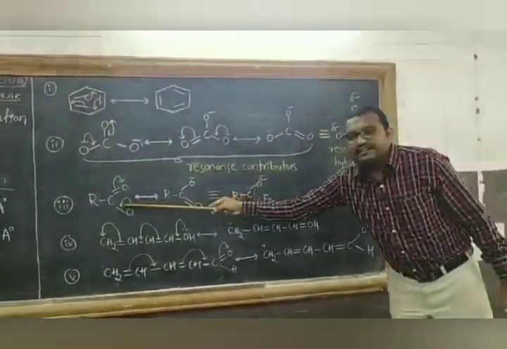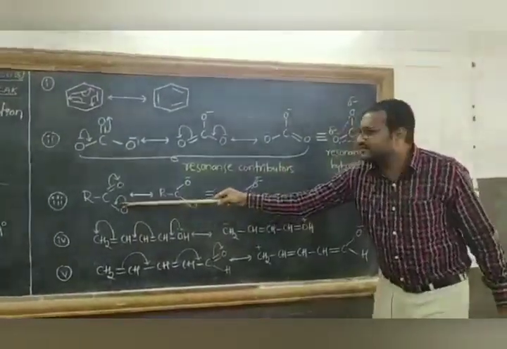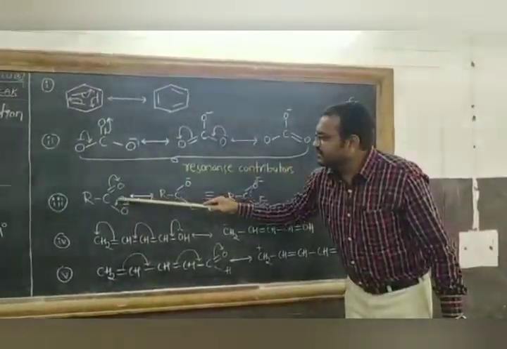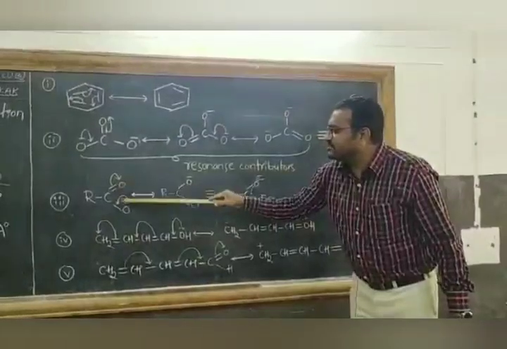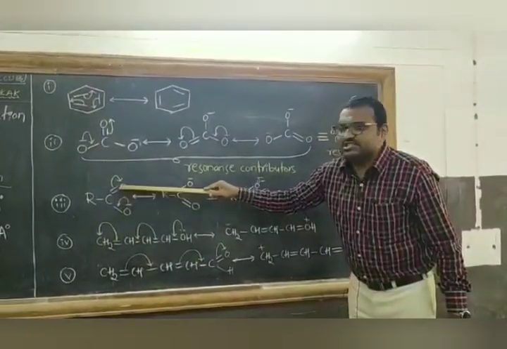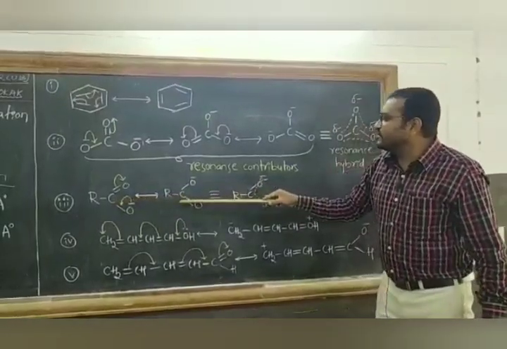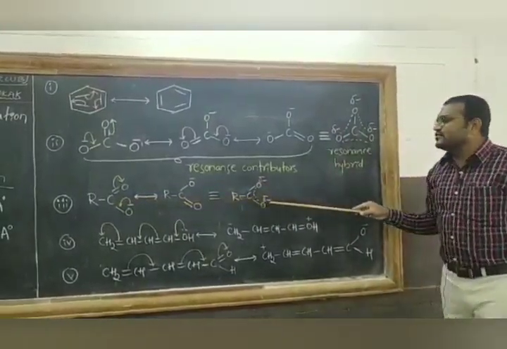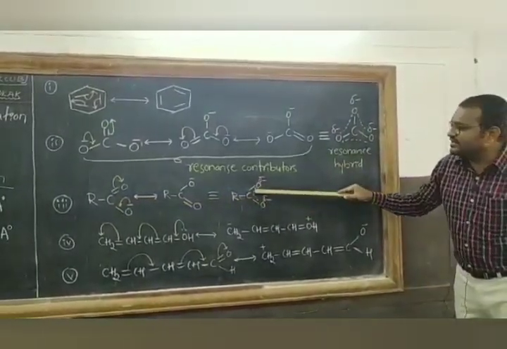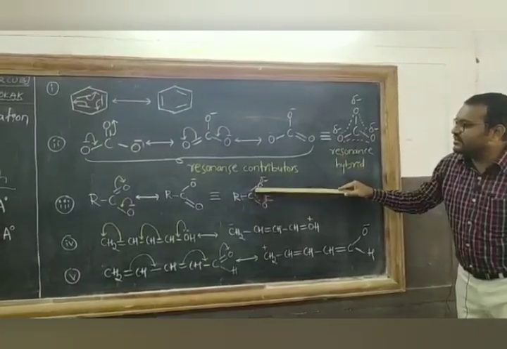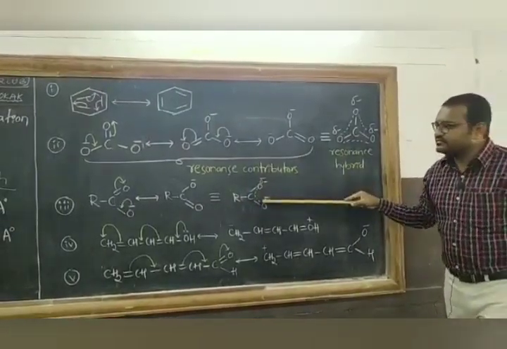Next example is carboxylate anion. So, here you can see the delocalization of negative charge between these two oxygen atoms. These two are resonance contributors and this is the resonance hybrid. This dotted line indicates the delocalization of electrons.